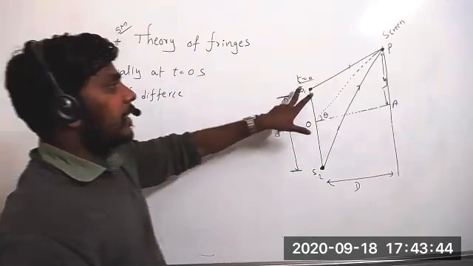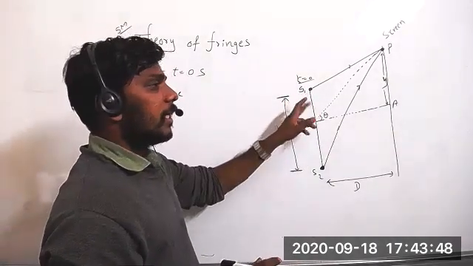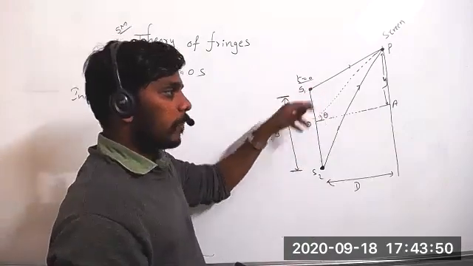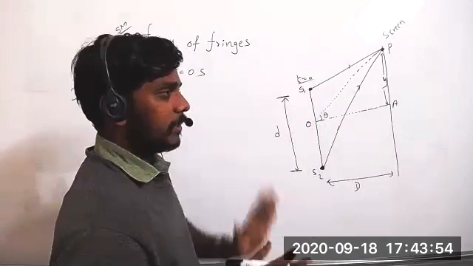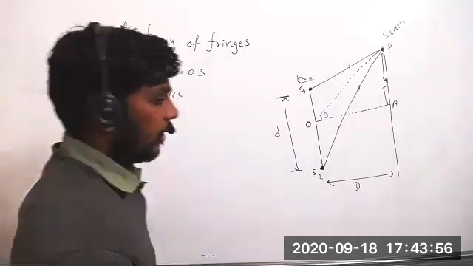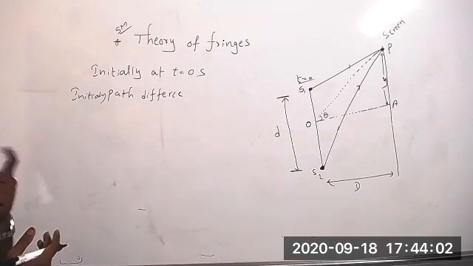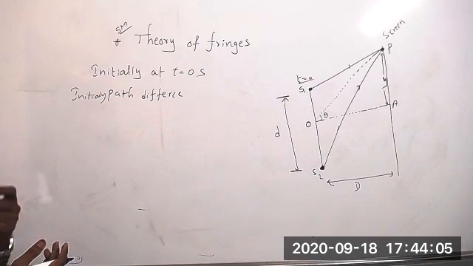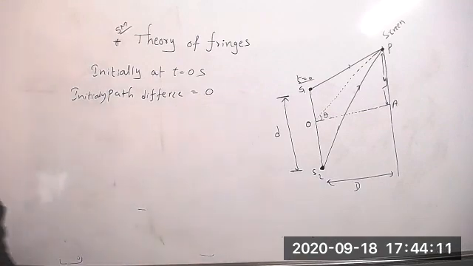Initially, at t equal to 0, is there any path difference? No path difference, because even rays didn't come out from the sources. Okay, there is no path difference. Both are in the same place. Clear? Both are at rest. Means from those slits there is no light. Light is not coming out from the source. So path difference how much here? 0.